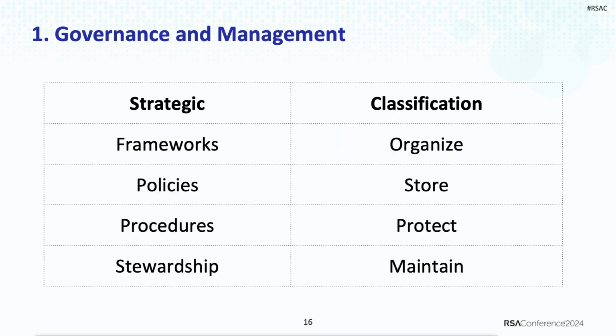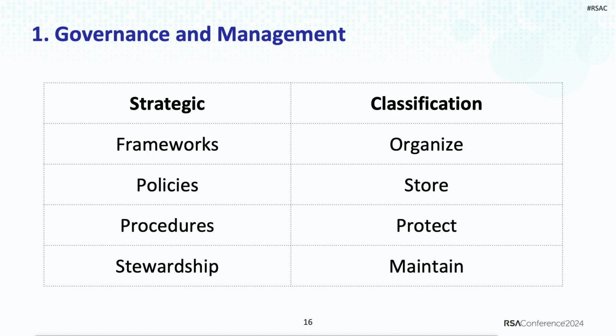Now, when we talk about DSAR, there are 2 main components. First is the strategic, and the second one is classification. The strategic component is framework, policy, procedures, and stewardship. When we speak about frameworks, we have all this amazing guidance from GDPR and CCPA and other regulatory bodies.